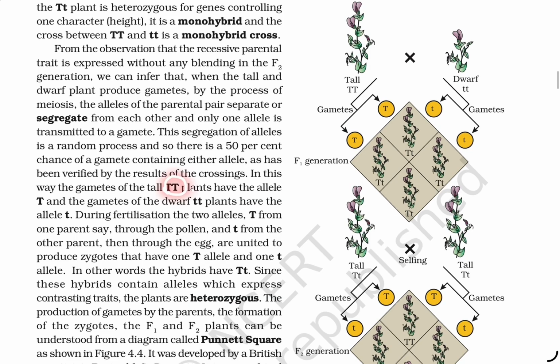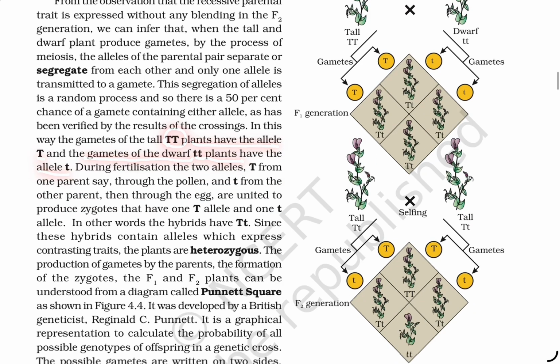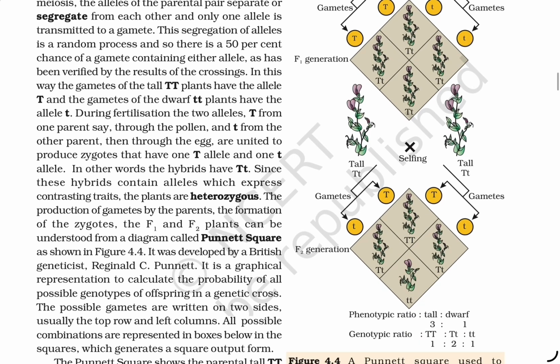In this way, the gametes of a tall capital T capital T plant have the allele capital T, and the gametes of a dwarf small t small t plant have the allele small t. During fertilization, the capital T allele from one parent through the pollen and the small t allele from the other parent through the egg are united to produce these hybrids. Since these hybrids contain alleles which express contrasting traits, the plants are heterozygous.